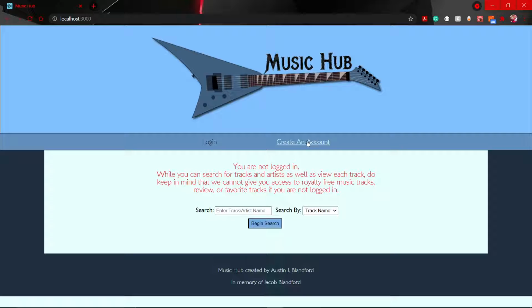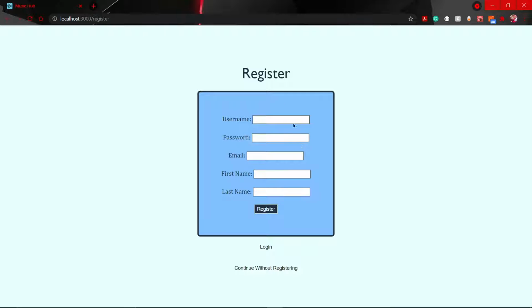Or, if you don't have an account, you can always create an account and it will bring you to this register page here. All you need is to come up with a username, a unique one at that, a password, an email, a first name, and last name. I'll be upfront right now.